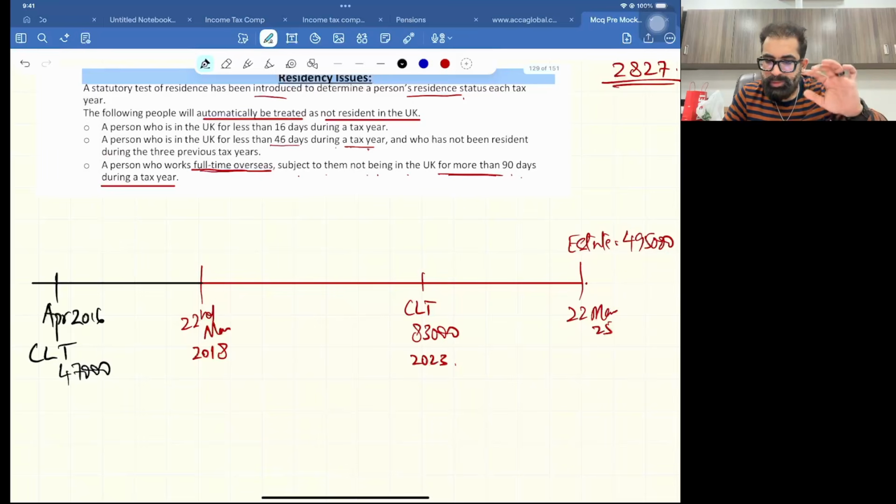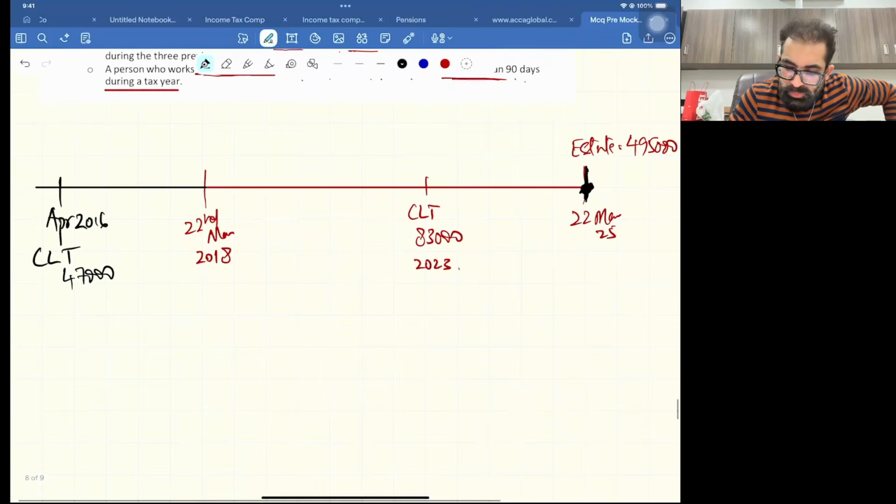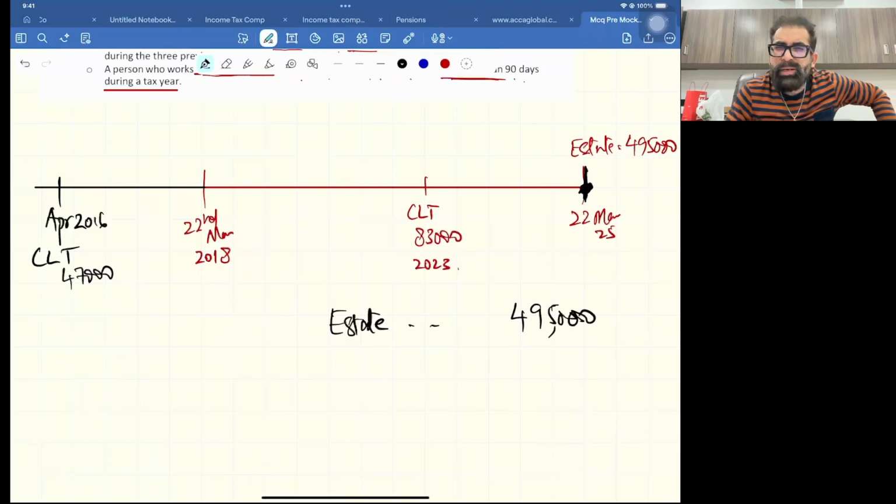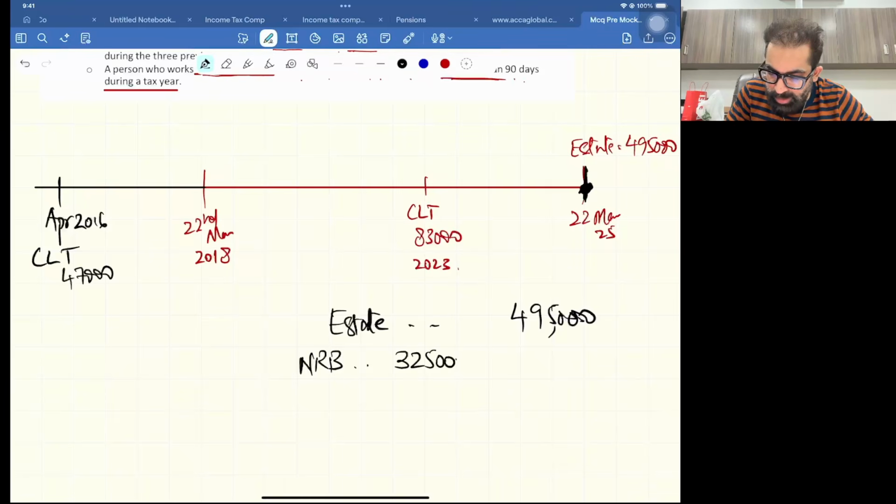Now use your brain. Simply use your brain. You remember the 7-year accumulation principle. This is the date of death, 22nd March. So we have written the estate, meaning death estate. Simply calculate the tax, 495,000. Now, for any normal individual, there is an NRB. Remember nil rate band, your favorite. NRB is 325,000. Simple NRB is applied, 325.